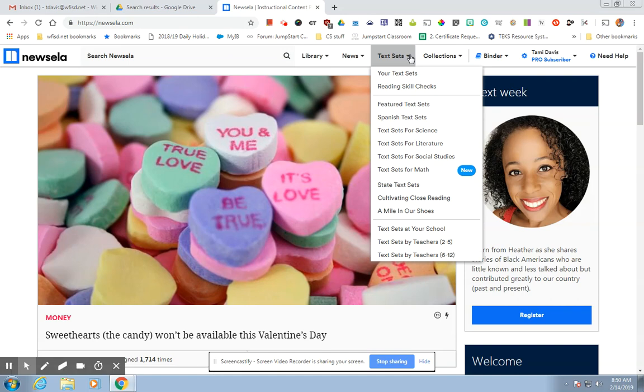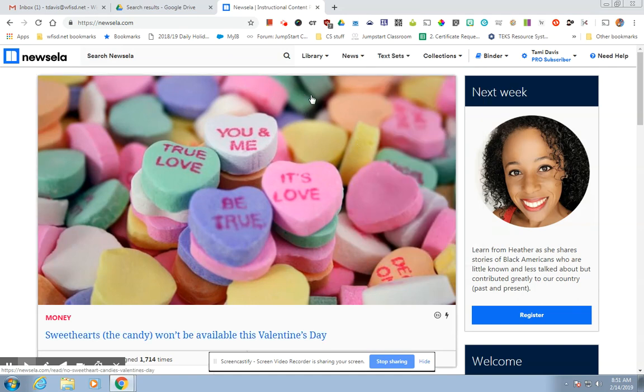You have text sets, and these are just sets that people have put together that they think these articles go really well together, okay, through Mile in Our Shoes, Cultivating Close Reading, state text sets, all of the content areas, science, literature, social studies, math, all of your cores. So there's a lot to choose from in here. So I'm just going to search.